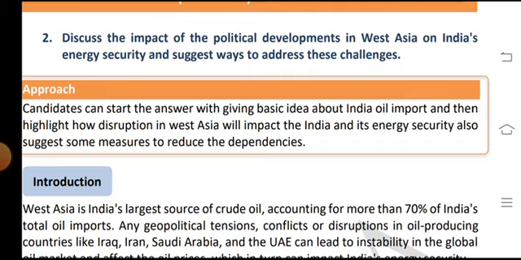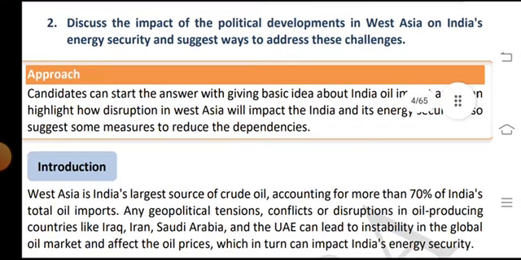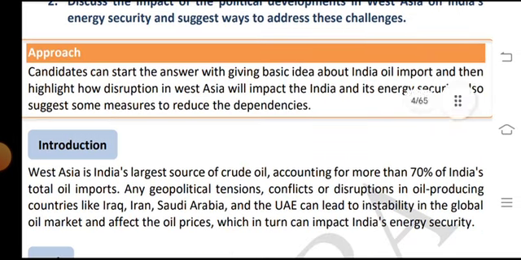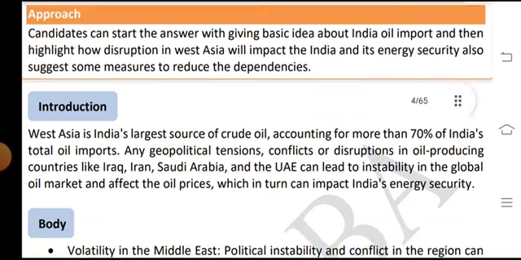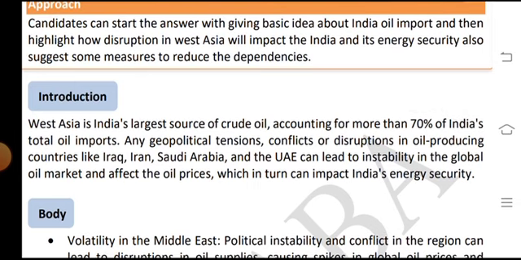Discuss the impact of the political developments in West Asia on India's energy security and suggest ways to address these challenges. Candidates can start the answer by giving basic ideas about